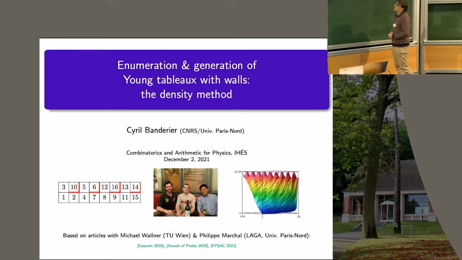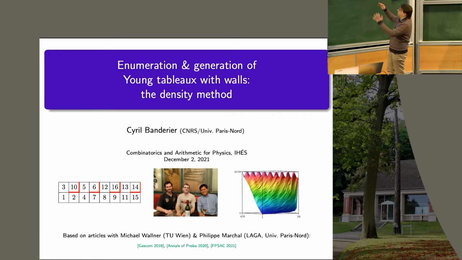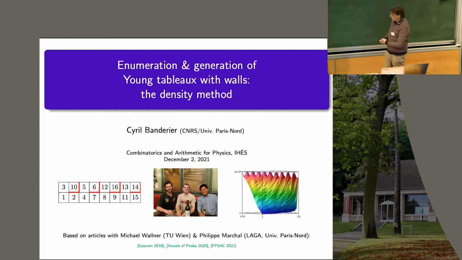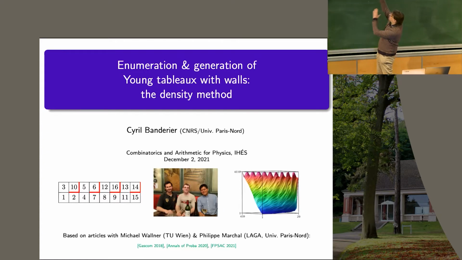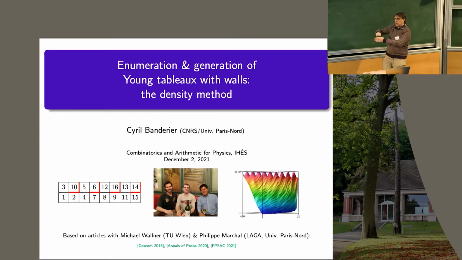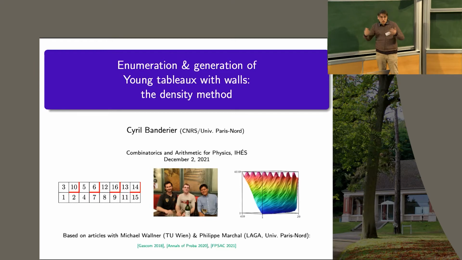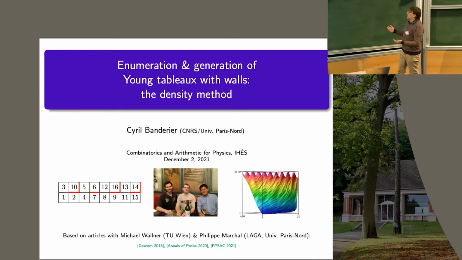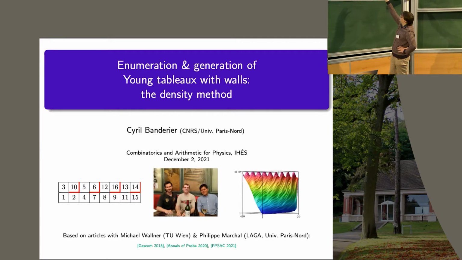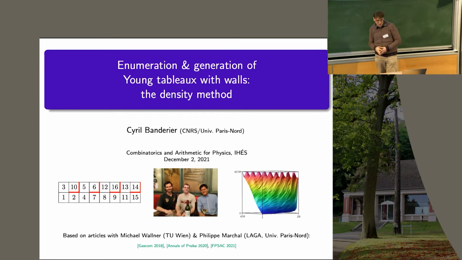And we applied this to analyze the random surface of big Young tableau. If you take a Young tableau of very, very big size, it could have different shapes. It could be, for example, a triangular Young tableau. The numbers, you can see them as altitude, so you get a landscape. And this is the landscape of a Young tableau here. The question is, what is the typical landscape? What are the limit laws around the fluctuations and so on? To analyze the behavior of such tableau at the corner and so on, we used the density method. I will for sure explain all of this later.